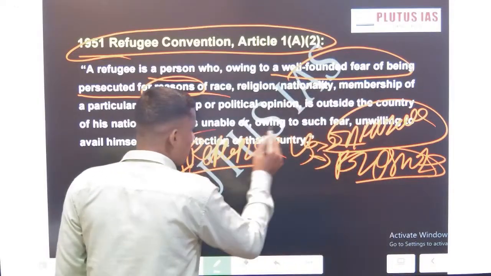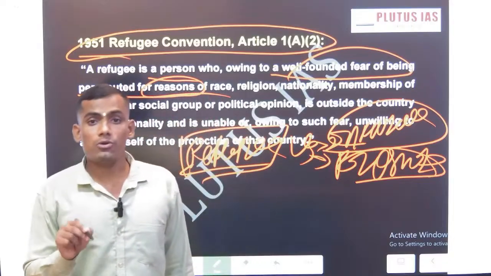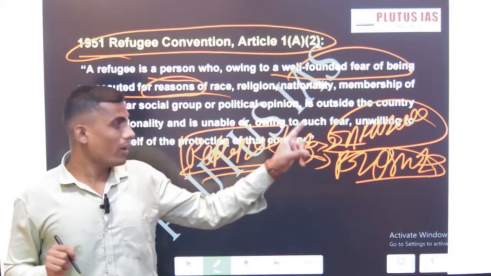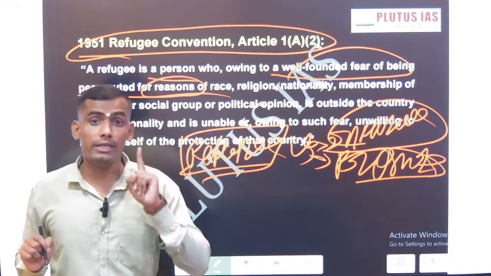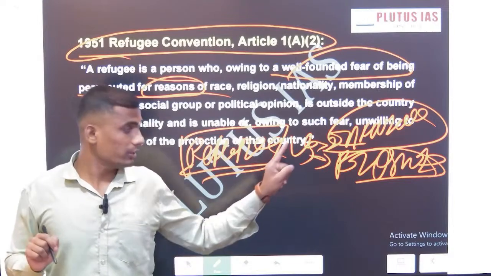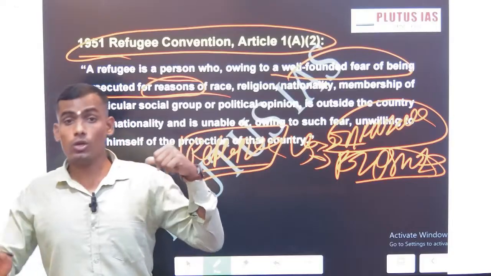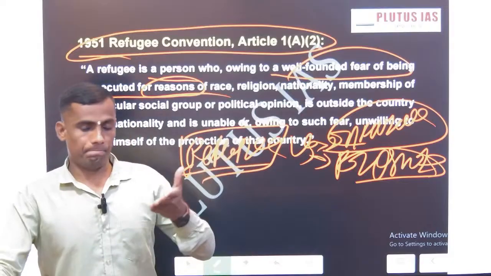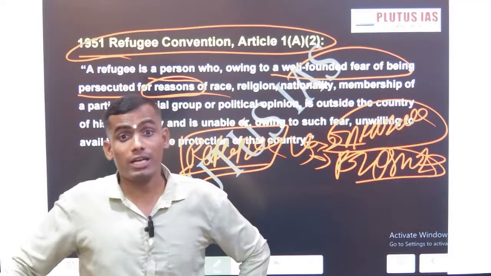If you are a refugee in any other country, that means you have certain rights according to the UN system. But if you are an infiltrator, then you are treated as a foreigner, an alien, and there prosecution will happen. If you see the Rohingya crisis, or the Gaza crisis, these Gaza people are suffering, so they are refugees.